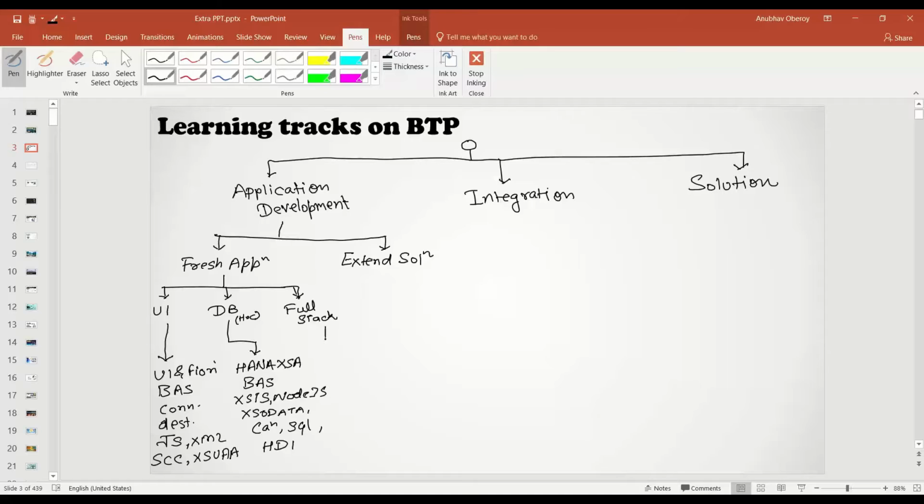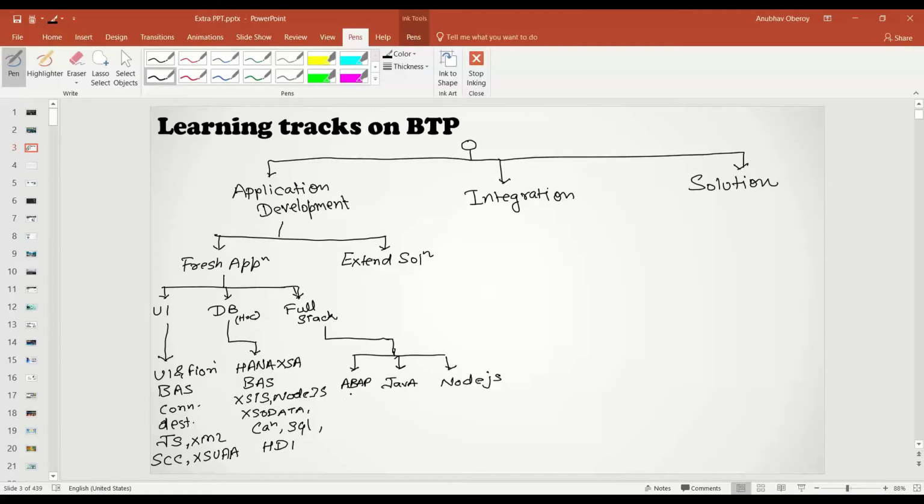Option 3 is full stack development. Full stack development means you want to develop an application completely on BTP using your choice of technology. BTP supports a variety of technologies and databases. I would potentially categorize them into three categories. One is ABAP-based developers, those who know ABAP programming. Second is open technologies like Java. And third is Node.js. So depending on your skill set and need, you can develop based on ABAP, Java, or Node.js.